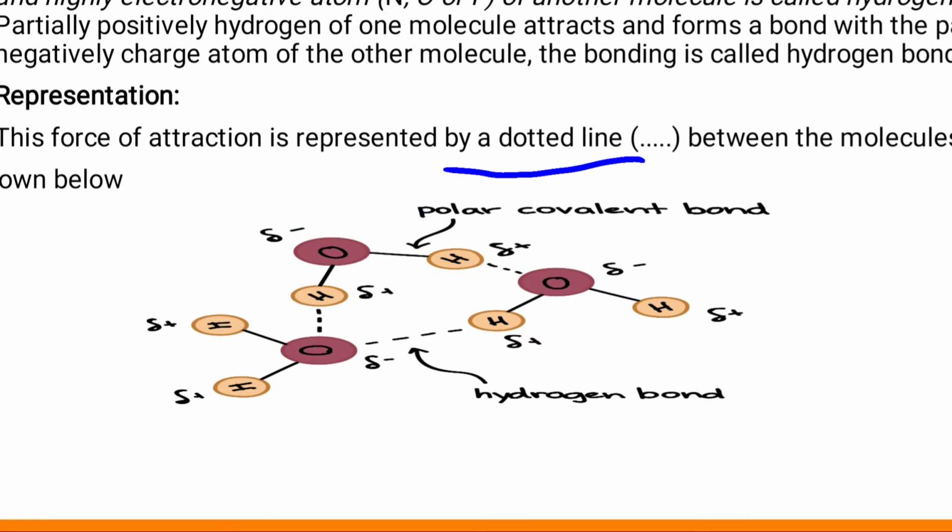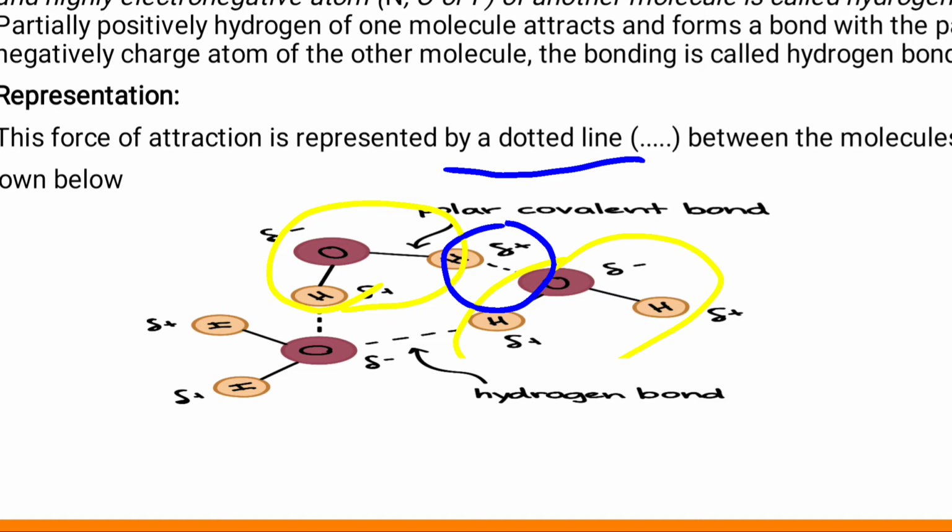Look at the diagram. Look here. This is one water molecule. This is the second water molecule, H2O. Now where is the hydrogen bonding? The hydrogen bonding is in between them. Where is it? Yes, there is the hydrogen bonding formation. So the hydrogen bond is formed between the molecules of water.